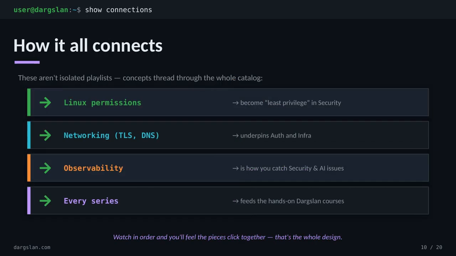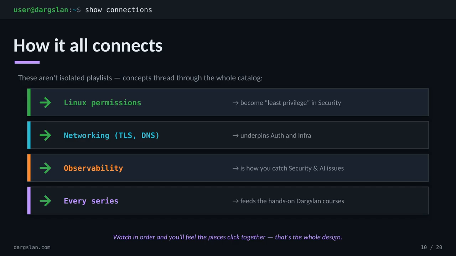Here's something worth noticing. These series aren't sealed off from each other. The Linux permissions you learn early on become the principle of least privilege in security. Networking concepts like TLS and DNS quietly underpin everything in Auth and Infra. Observability is literally how you'll catch security and AI issues later.